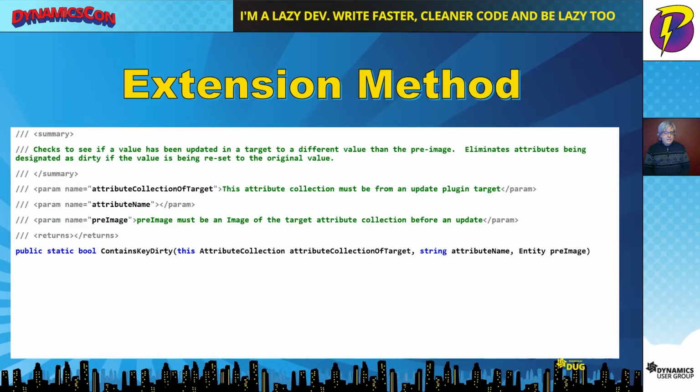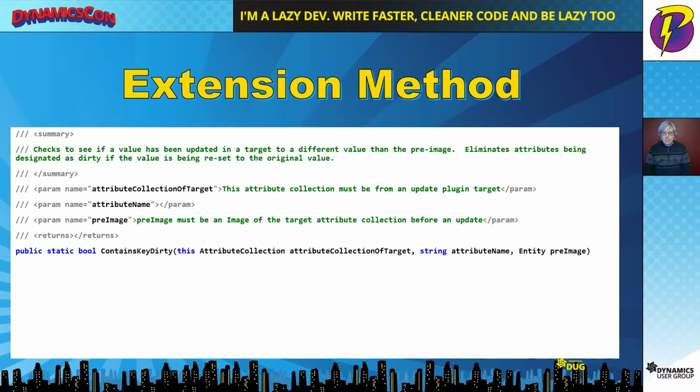So let's take a look at this sample extension method. What makes this an extension method is the use of the this keyword that we have here. We have this, and then it's followed by what it is that we're extending, which in this case is an attribute collection. Attribute collection is not a class that I ever wrote. This is something that comes from the Microsoft library, and typically we wouldn't be able to add additional methods to it. But in this case, by using extension methods, every time that I start with an attribute collection, do the period, then the autocomplete is going to come up with the new contains key dirty method that I've created here, even though it's Microsoft code.